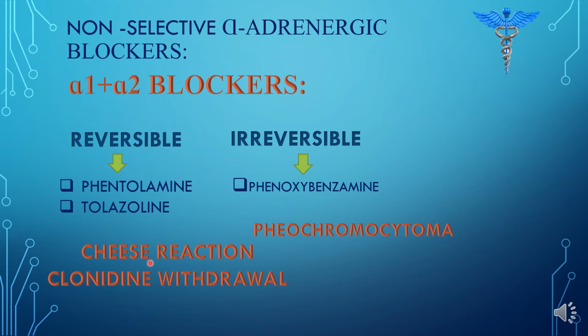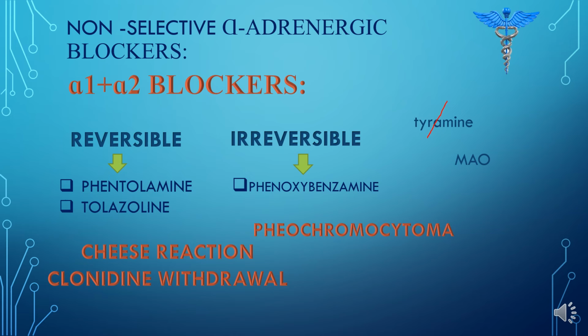Now, what is a cheese reaction? Cheese basically contains tyramine, and this tyramine stimulates sympathetic activity. Normally, if a person takes cheese, his sympathetic activity will not be stimulated. It is because in his gastrointestinal tract, there is an enzyme called monoamine oxidase. This monoamine oxidase will inactivate the tyramine. The tyramine will then not be available to induce sympathetic activity.